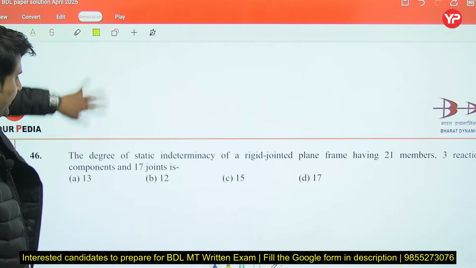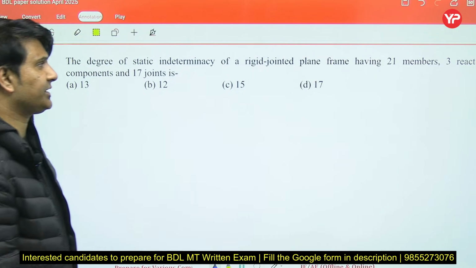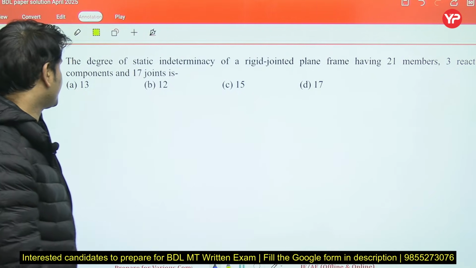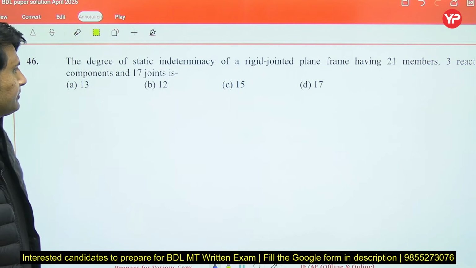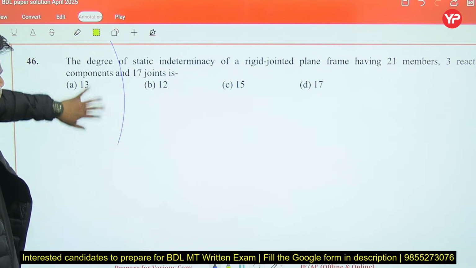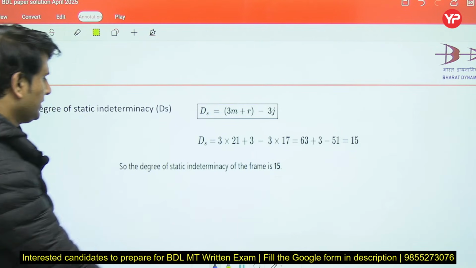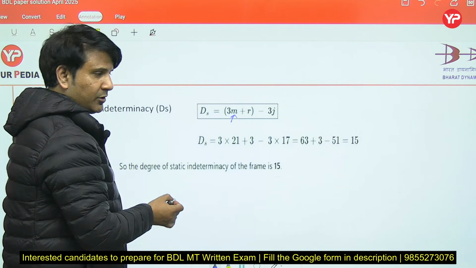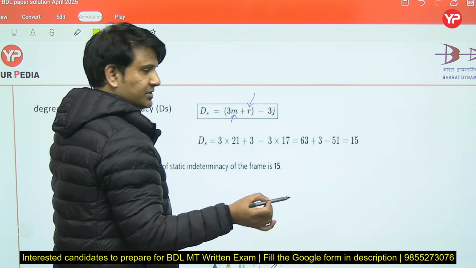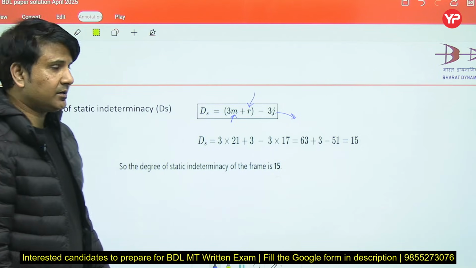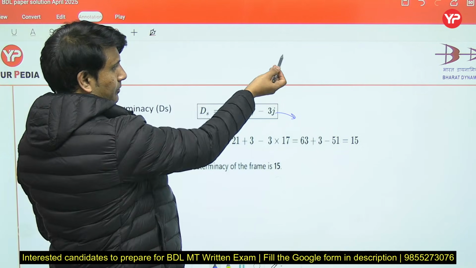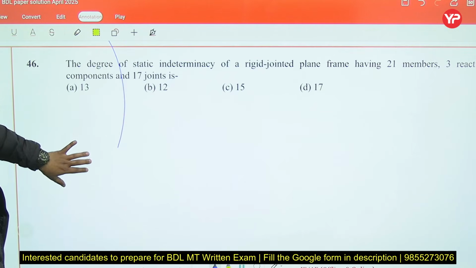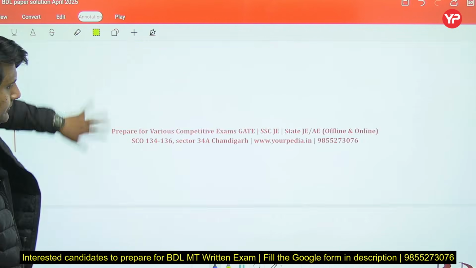Okay, let's move to the next question. The degree of static indeterminacy in a rigid joint plane frame. They have given that 21 members are there, 3 reactions with 17 joints. So what is the DS? The formula for DS calculation for a plane frame is DS equal to 3M plus R minus 3J. M represents the number of members, R represents the number of reactions, J represents the number of joints. So you can put in the given values and DS will come out as 15. So the right answer is C.